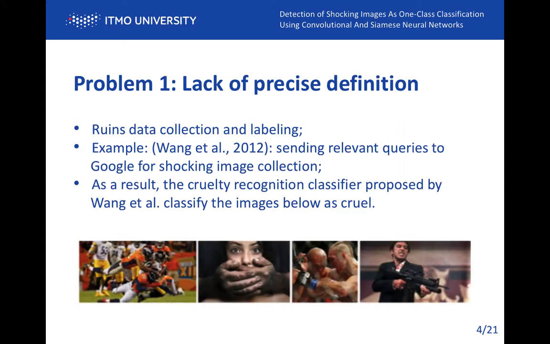The first problem encountered by developers of the shock image recognition system is the lack of specific definition of shock content. It is difficult to solve the classification problem when your domain is not specified. You cannot collect and label data properly in this case. For example, in one paper, shocking content was collected by sending relevant queries to Google. As a result, the cruelty recognition classifier classified the images below as cruel.